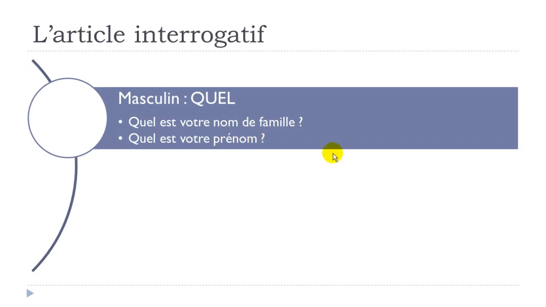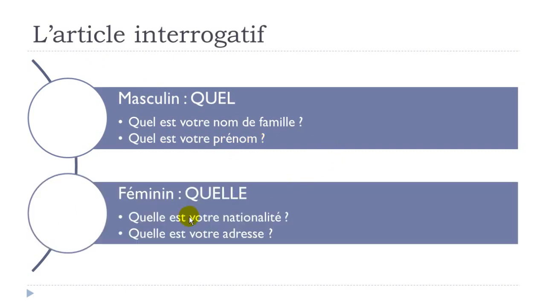Let's see now the feminine. And the good news is that, as usual in French, we write the thing differently, but then we can pronounce them the same way. The feminine form is written Q-U-E-L-L-E, but it's pronounced like the masculine form. Quel at the masculine, quel at the feminine. So it's basically the same pronunciation.